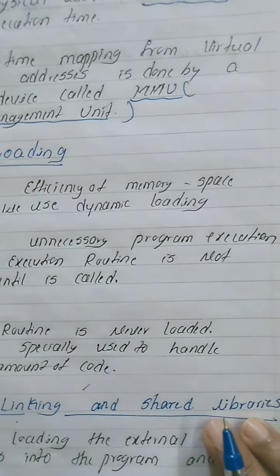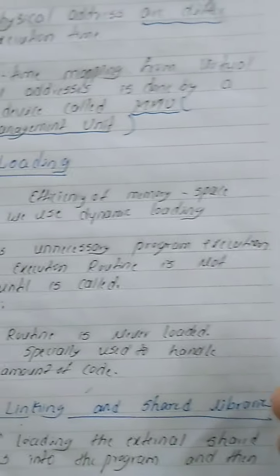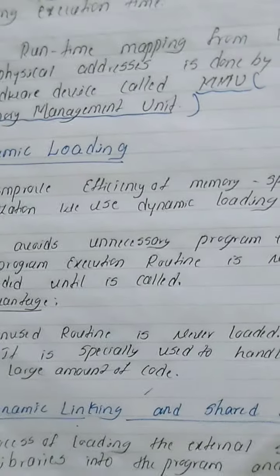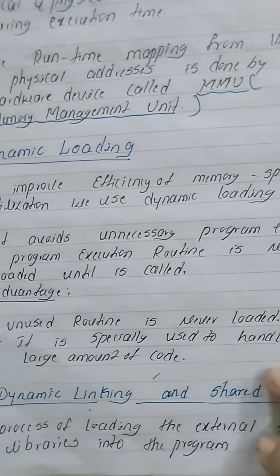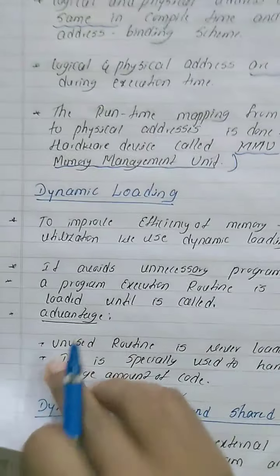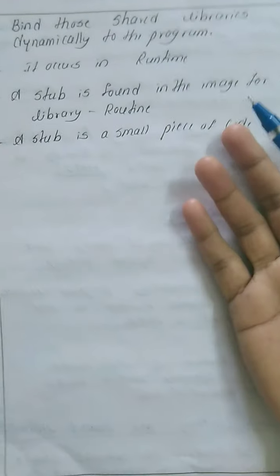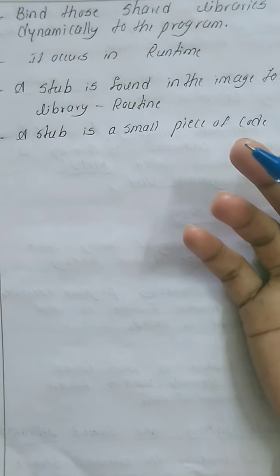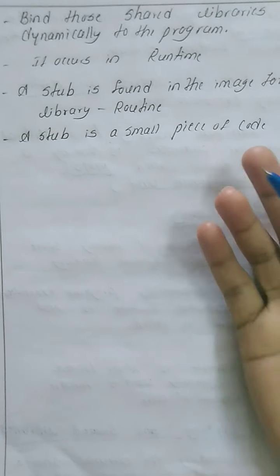What is a shared library? Shared library means these libraries only, like stdio.h, some libraries we are going to link during runtime, that is called shared libraries. For this we take the help of a stub. Okay, what is a stub? A small piece of code we are going to use in dynamic linking and shared libraries.